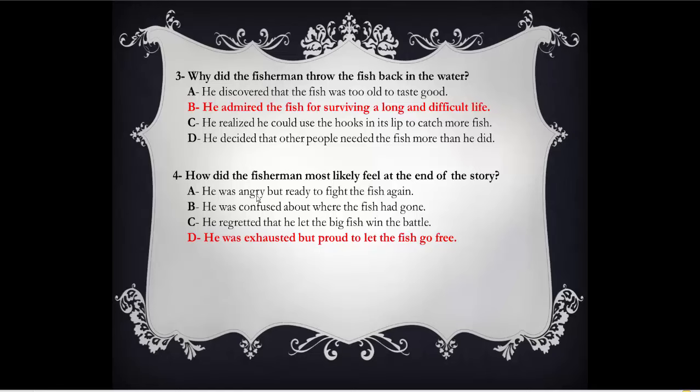A, he was angry but ready to fight the fish again. Was he angry about the fish? Of course not. B, he was confused about where the fish had gone. Had the fish escaped? No, he caught the fish already. So this is a wrong answer. C, he regretted that he let the big fish win the battle. Again, the fish didn't win this battle. He caught the fish already. So all these answers are wrong because they are against what's mentioned in the text.